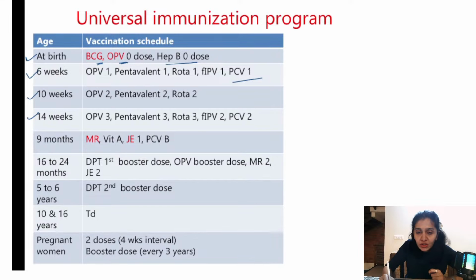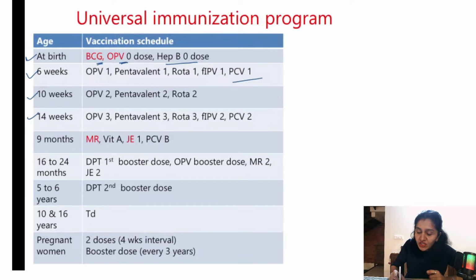We were using only OPV before, but now we are at the verge of eradication. There are only 2 countries in the entire world which still have polio, that is Afghanistan and Pakistan. Rest all the countries have eliminated polio. So we have to gradually wane off from OPV and give IPV. We are in that phase now. That's why we have introduced fractional IPV at 6th week and 14th week, right?